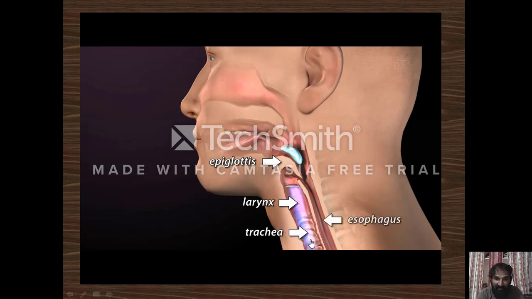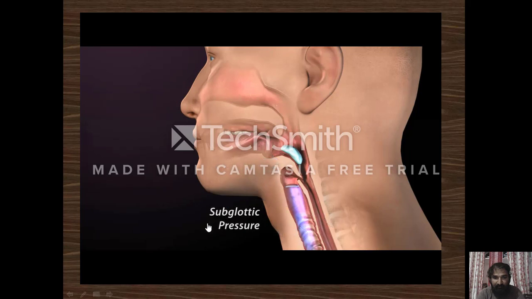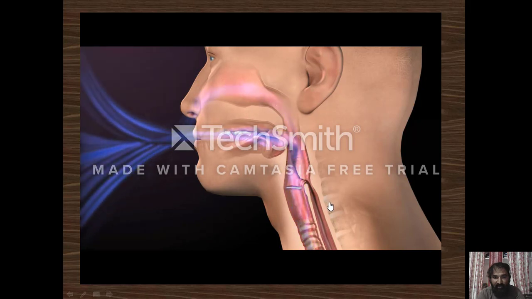The air which comes outside creates a pressure on the wall. Now you see it in this video. The air which comes outside creates a pressure here. When the food is passed, the subglottic pressure is created. The food passes into the esophagus, and the air goes outside after the swallowing of food material.